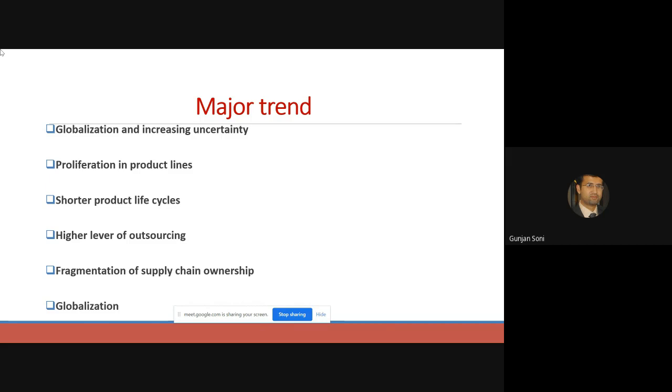PepsiCo. How many types of chips do you know which are sold by PepsiCo? Can you just Google and tell me how many types? Doritos, Lay's, Kurkure, all of them are PepsiCo's only.